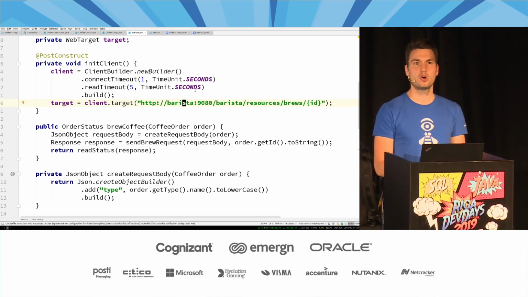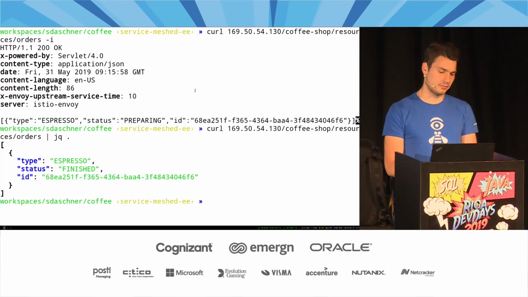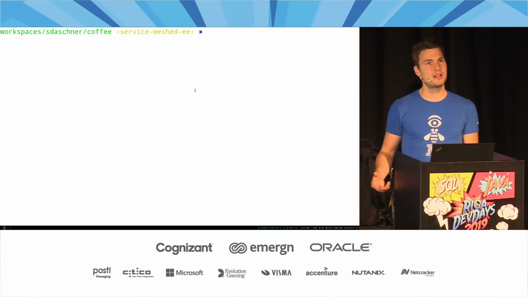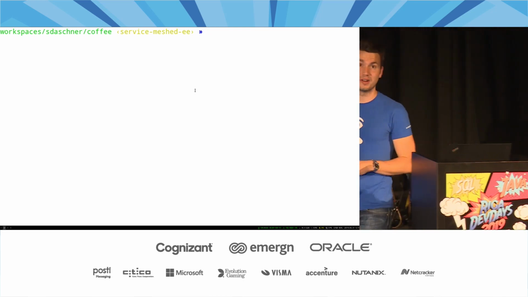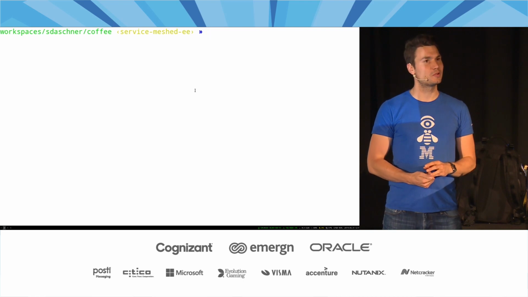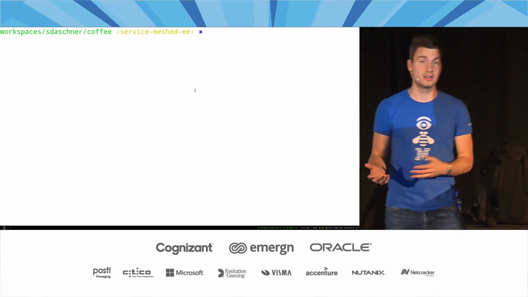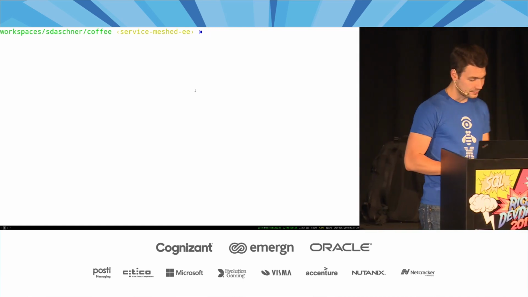So for example, proper observability. We don't really know what's going on inside there. I ordered some coffee, I fired a request, and I got the order back. But that doesn't mean that everything works internally. Or maybe some more resiliency. What happens if something goes wrong, if the barista backend is unavailable, and stuff like that.